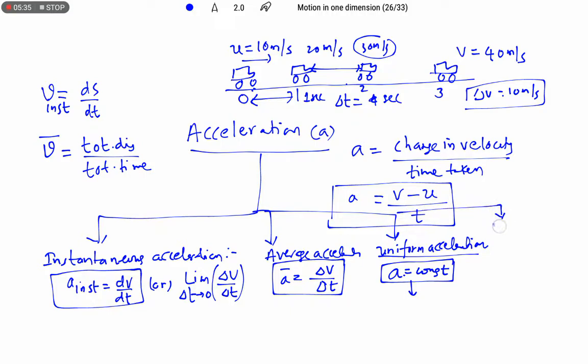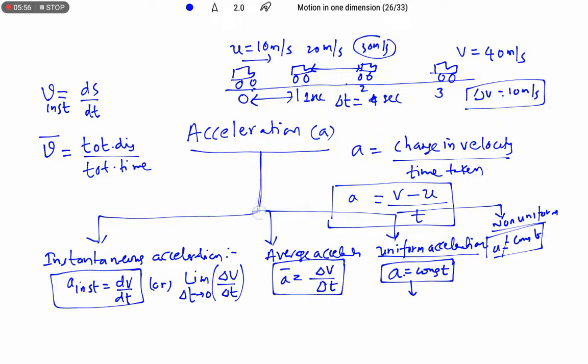The last one is non-uniform acceleration. What does non-uniform mean? It does not remain the same. The acceleration is not constant during the journey. That kind of acceleration is known as non-uniform acceleration. These are the different types of acceleration.